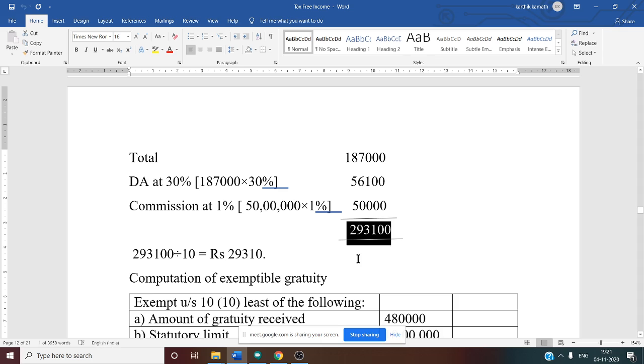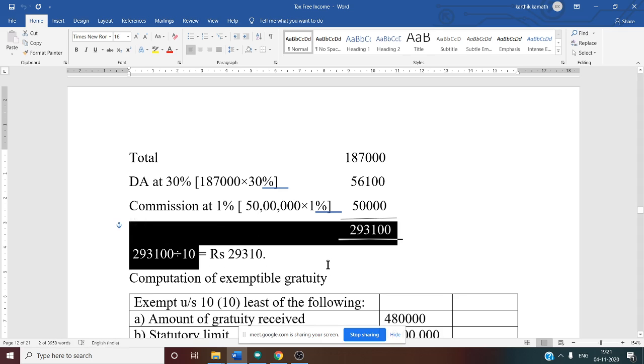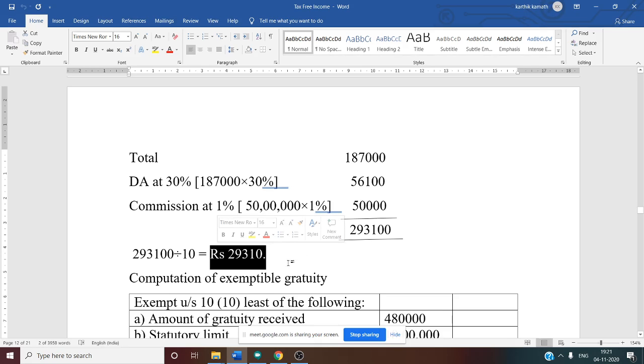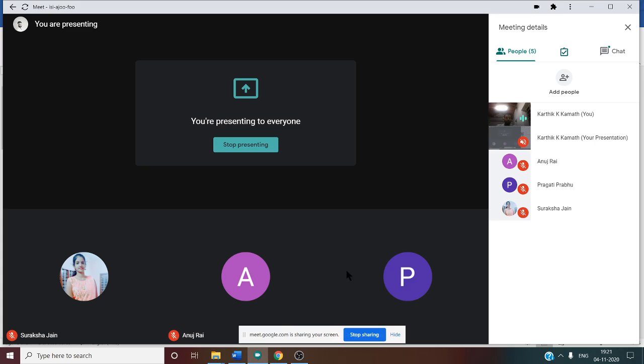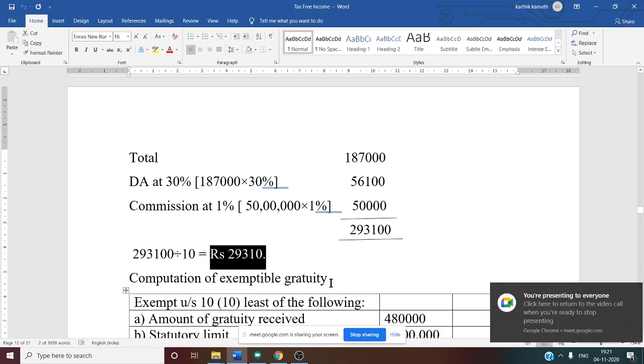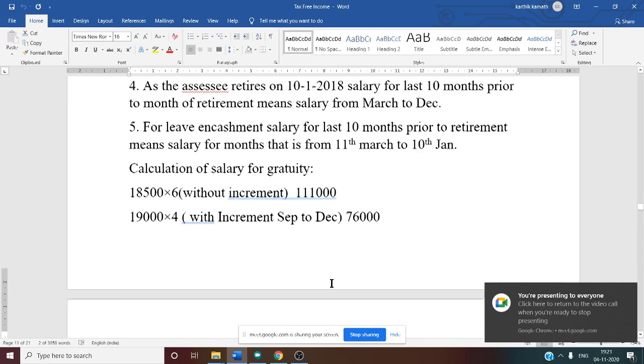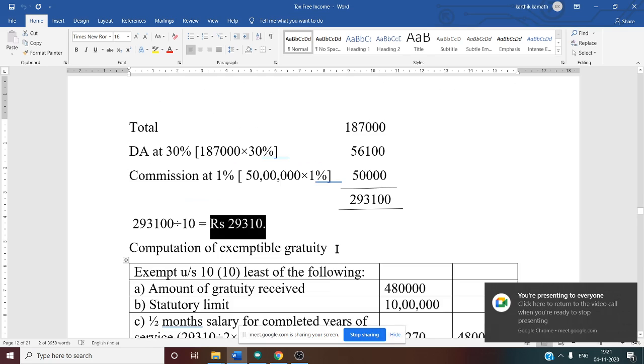But we want average salary. Average salary, that is divided by 10. 2,93,100 divided by 10 if you do, you will get average salary. That is rupees 29,310. So this is a working note you have to do before solving the problem. Yes. After doing this working note, next thing is you need to prepare the format.